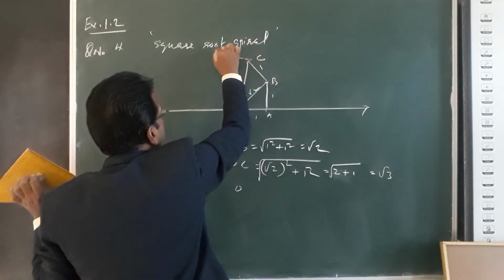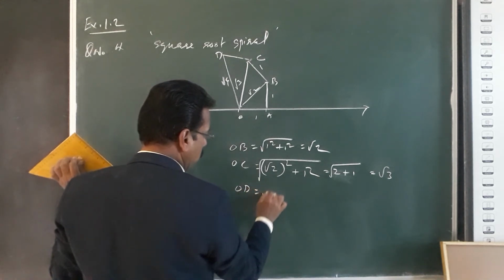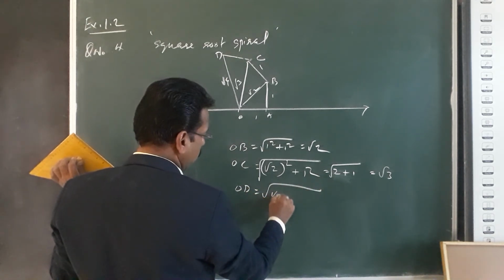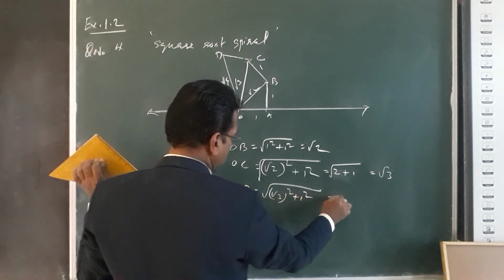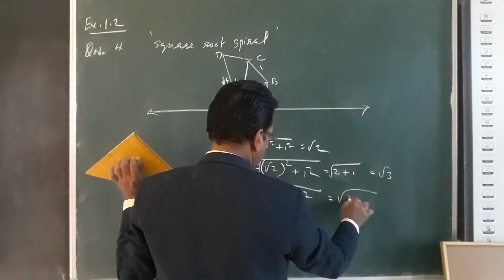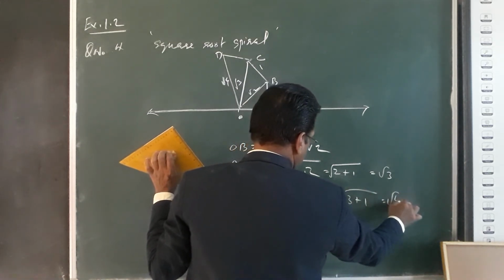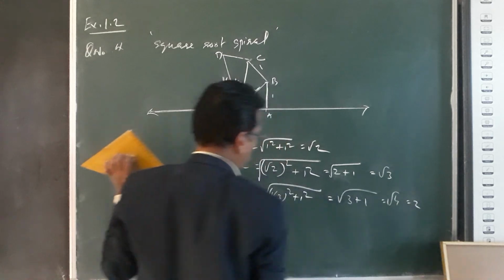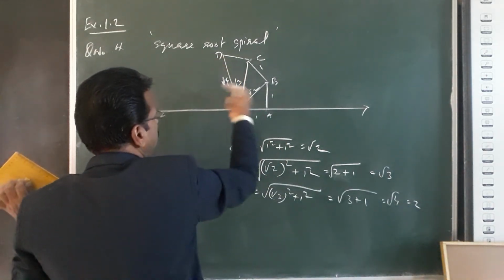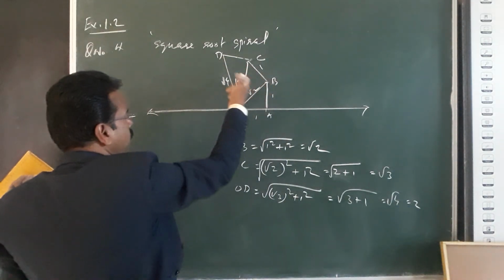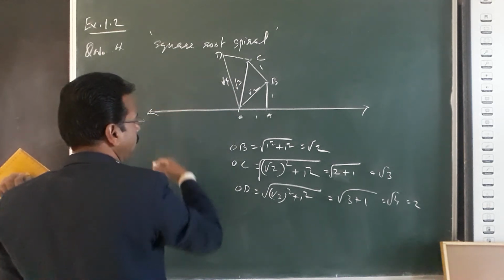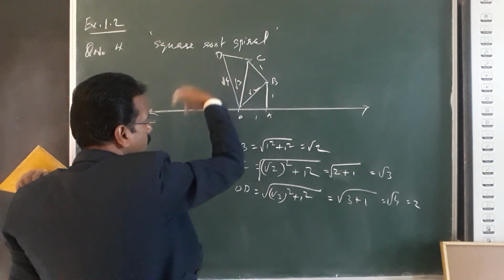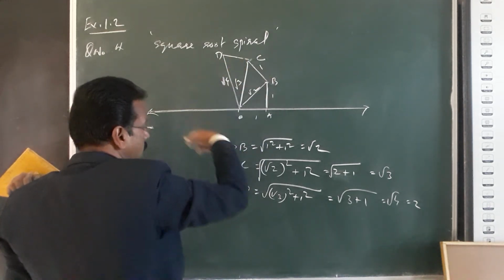O, B, C, D. OD is equal to root of root 3 square plus 1 square, root of 3 plus 1, root 4, which is equal to 2. In this manner we can make root 2, root 3, root 4, root 5, root 6, etc. in a spiral model. It will come like this.